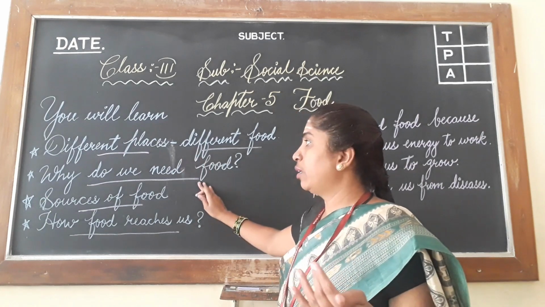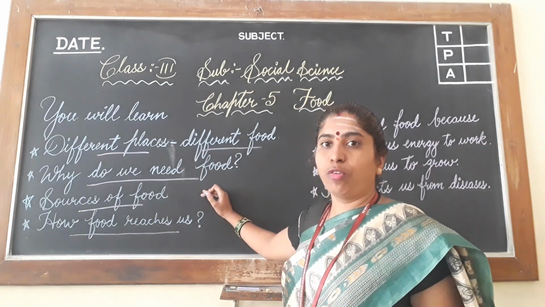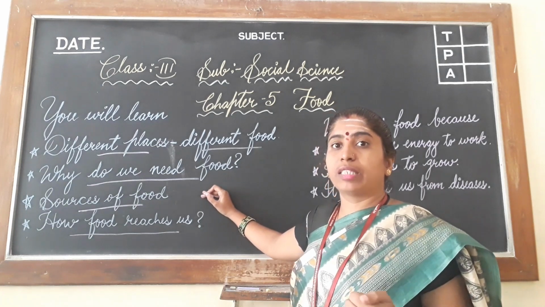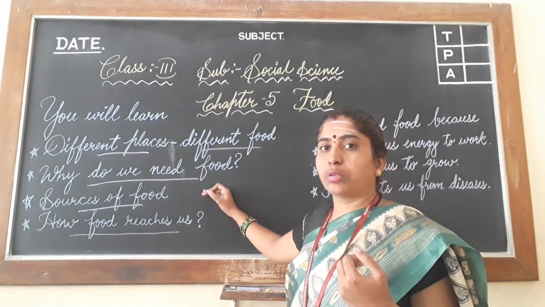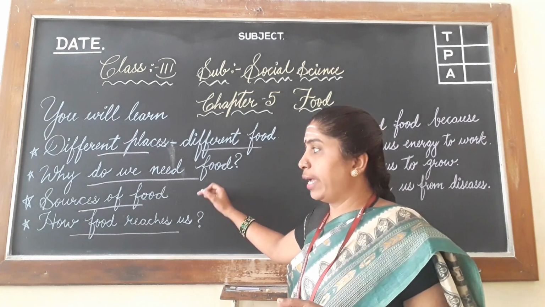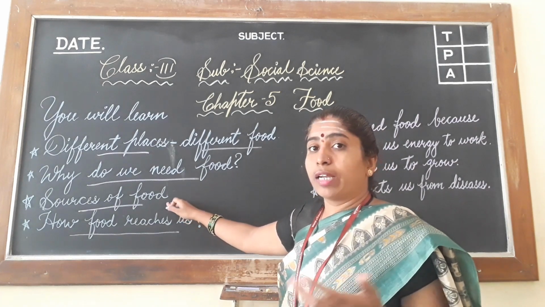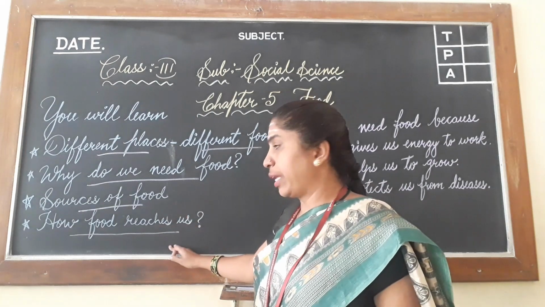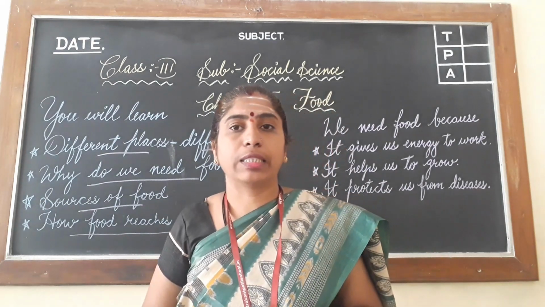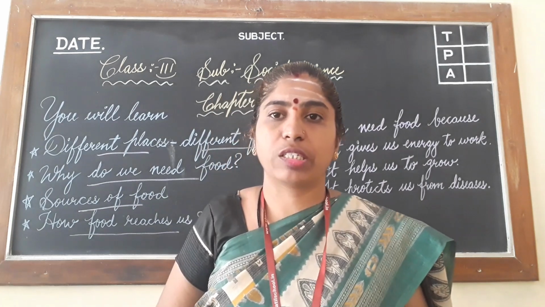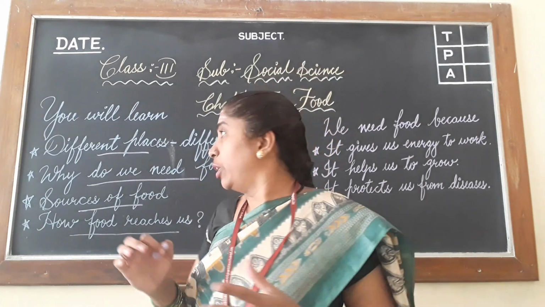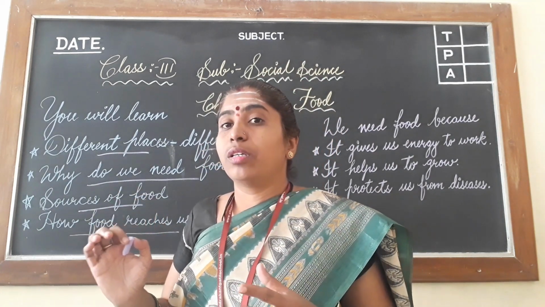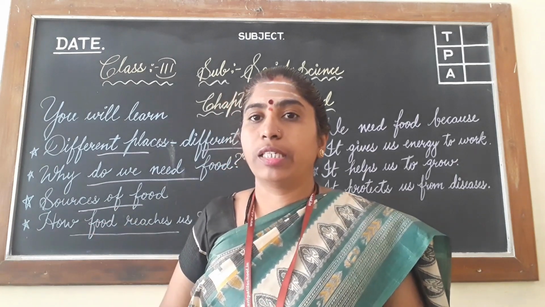Then why we need food, why is it so necessary for us to eat the food. Then what are the sources, from where do we get these food items. Then how it will come to us, that is how food reaches us. So here you are going to learn about all these things.